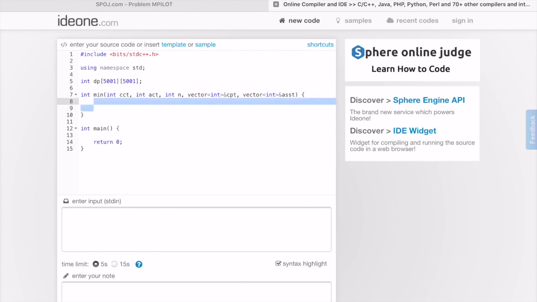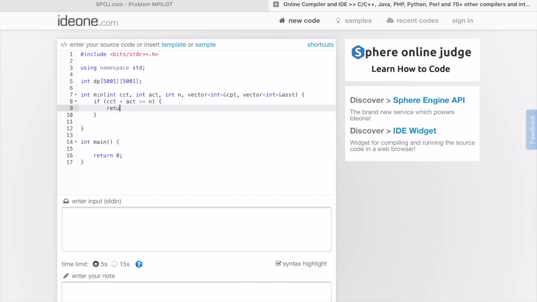Okay, so the base case is first. If captain count CCT plus assistant count is greater than or equal to n, we simply return 0, right?